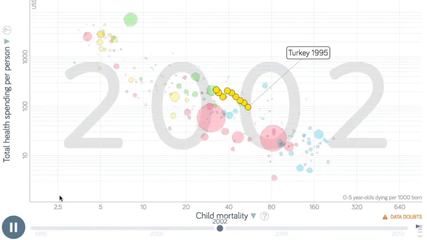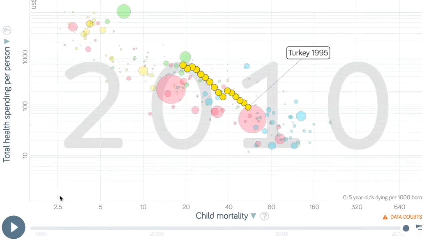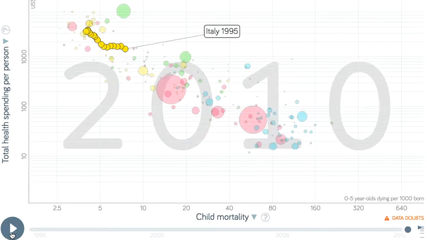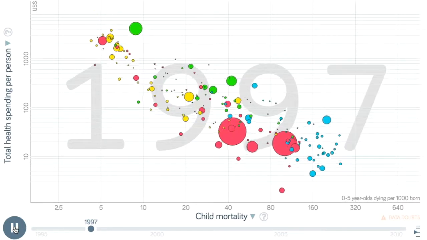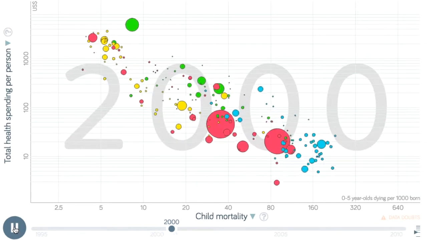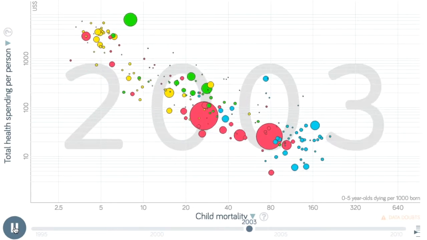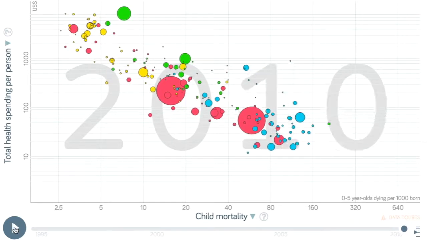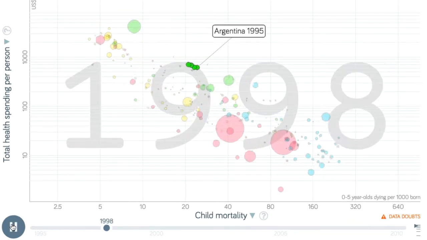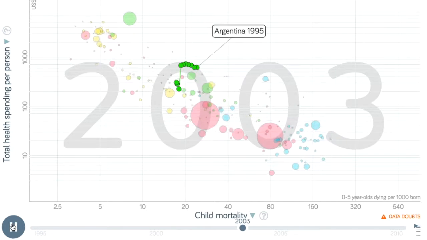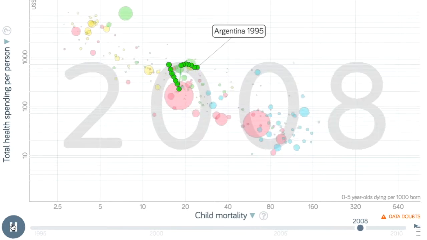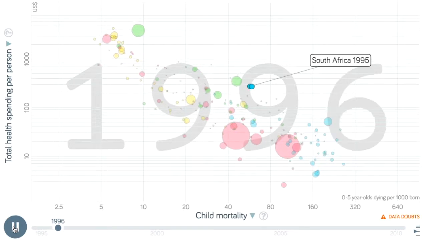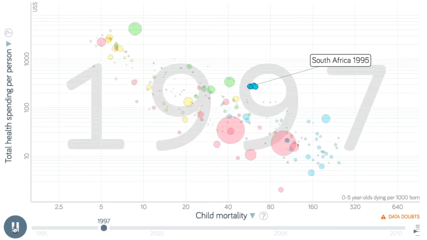Certain countries, such as Turkey and Italy, exemplified this trend well. As they spend more on health, their child mortality rates decreased. It is also worth noting that certain countries experienced fewer child deaths with varying spending trends, which can be attributed to better technology and better care in nations such as Argentina, even though they experienced riots and economic depression around 2001. Certain countries have also experienced increasing and decreasing child mortality rates over the past 20 years.